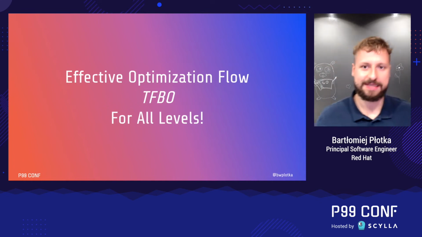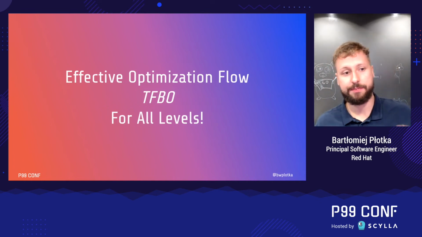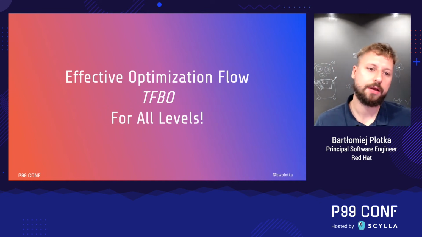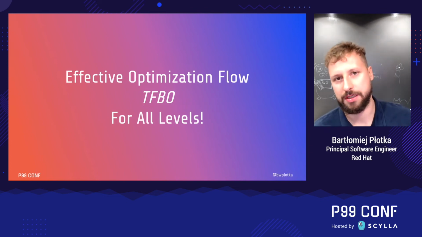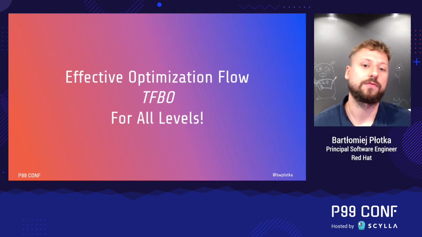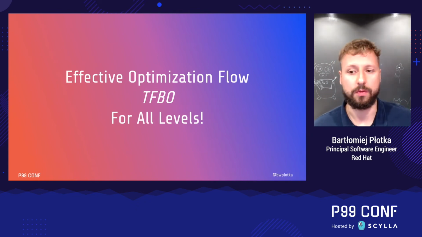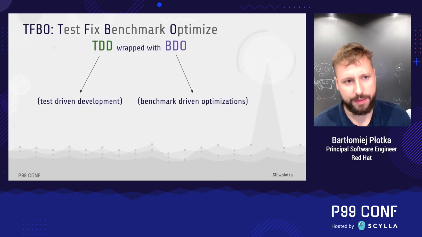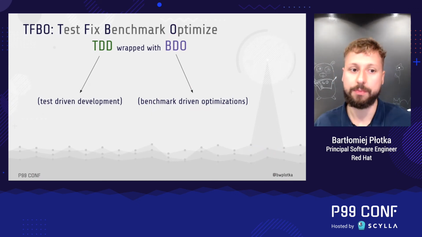So what is this mindset I'm talking about? In my experience, I was always relying on a certain flow for optimizations. But I truly realized the pattern of this flow only when I was writing my book. I call it TFBO. TFBO means test, fix, benchmark, and optimize.